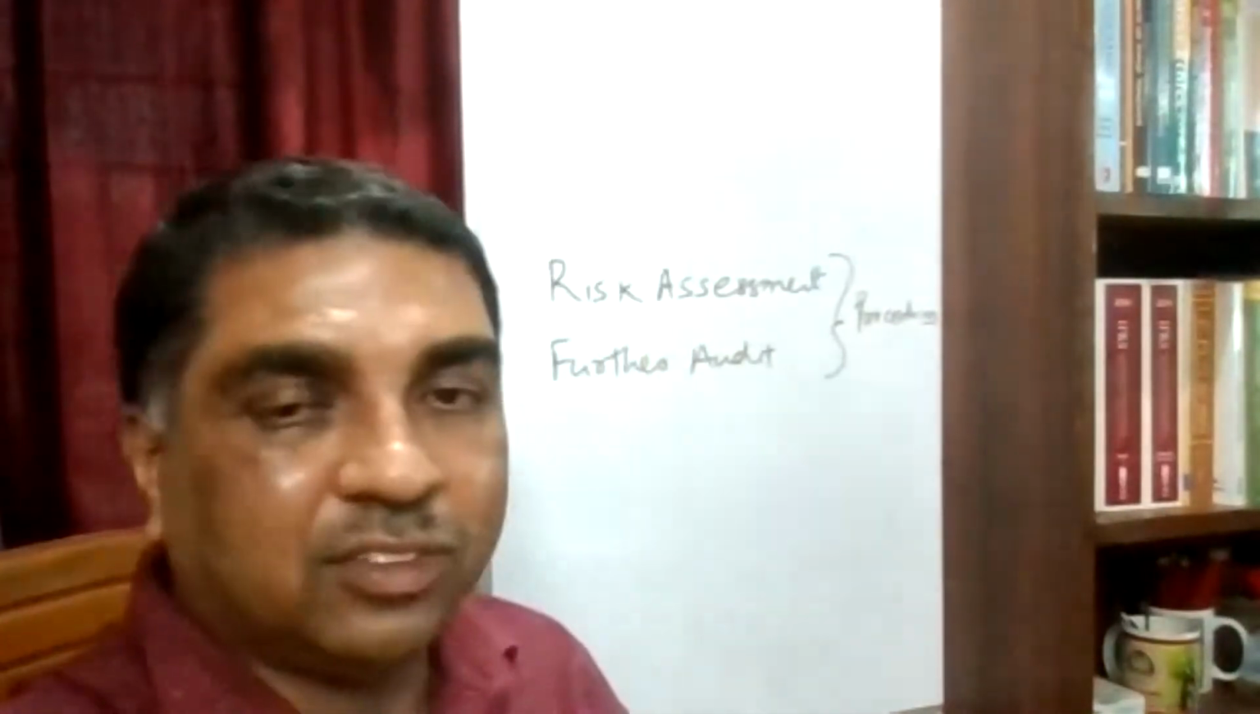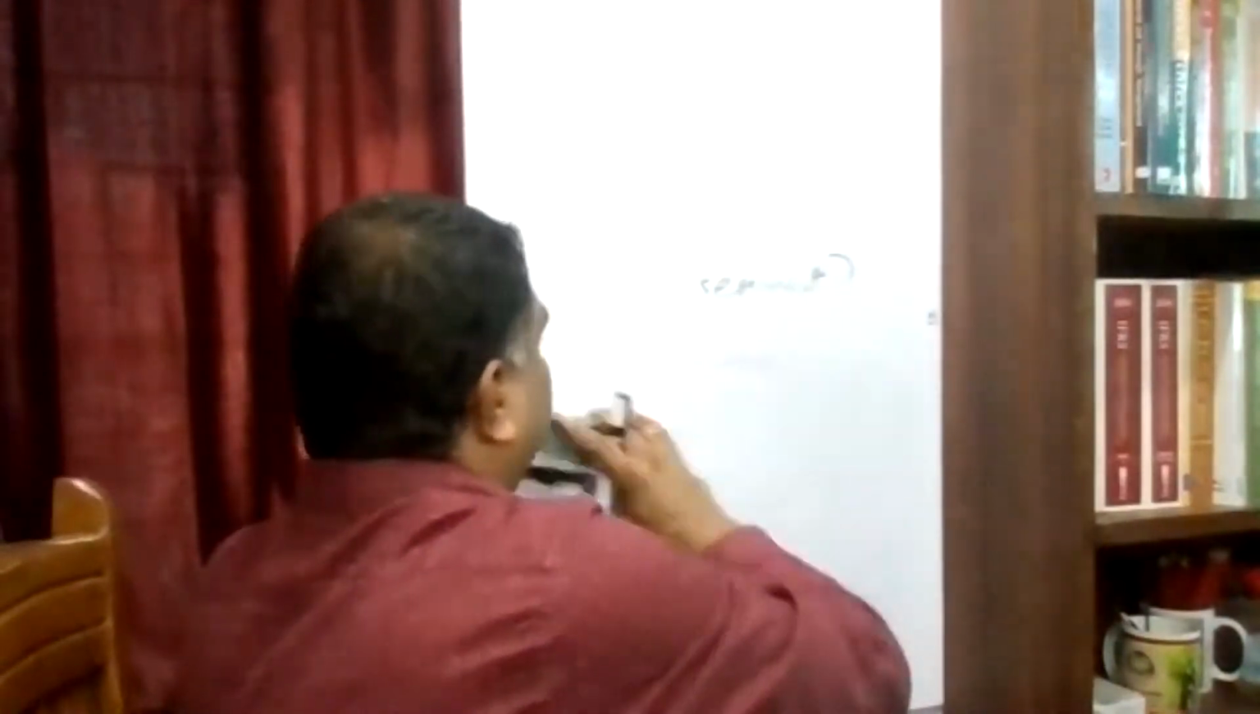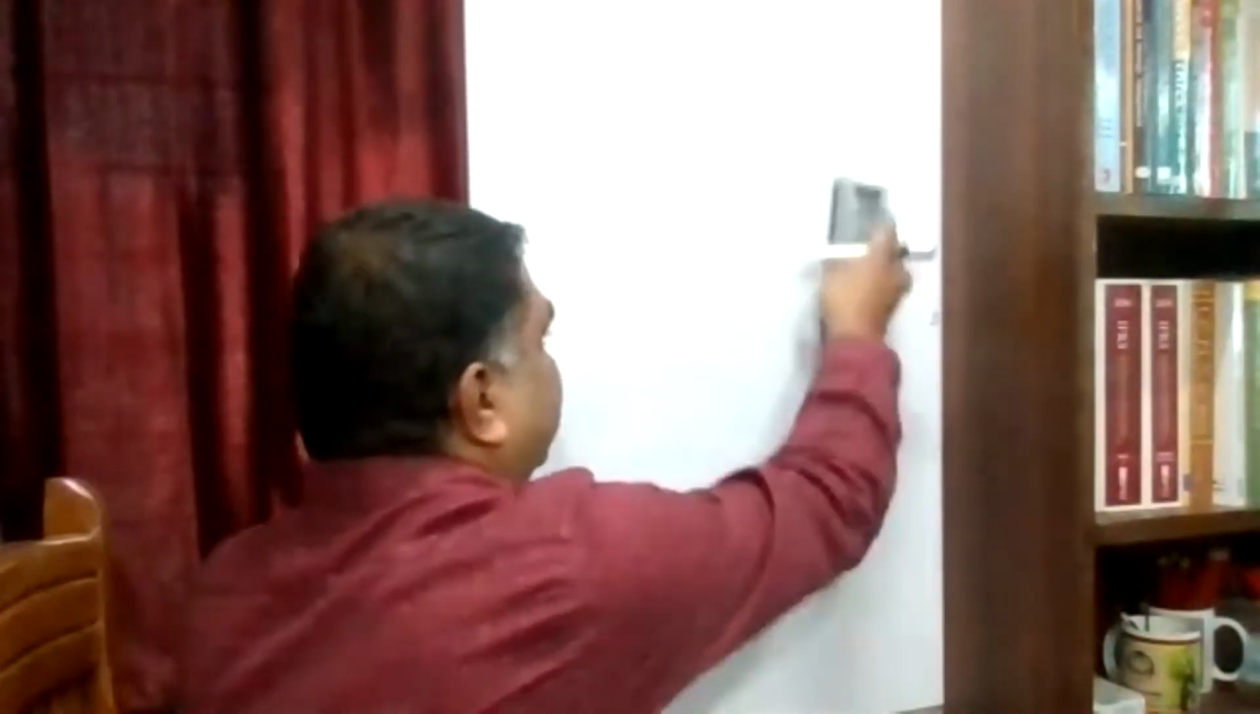Today, let us discuss this topic, error and fraud in the context of audit. So far, friends, we have understood that the auditor expresses an opinion on the financial statements, right? We know that's the key objective. That's the main objective of audit, to express an opinion.